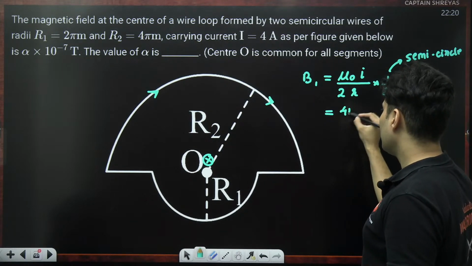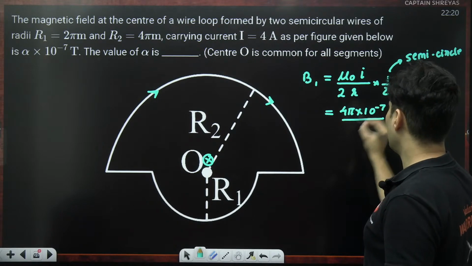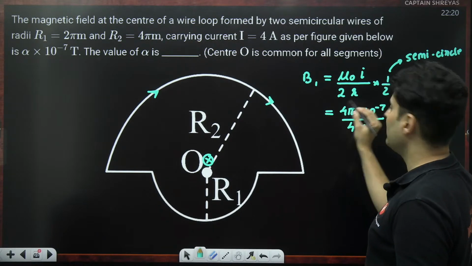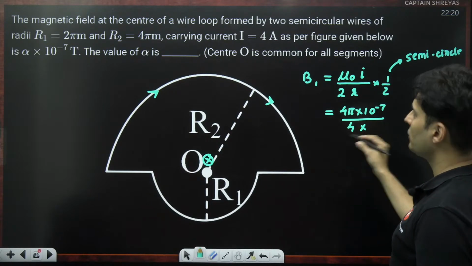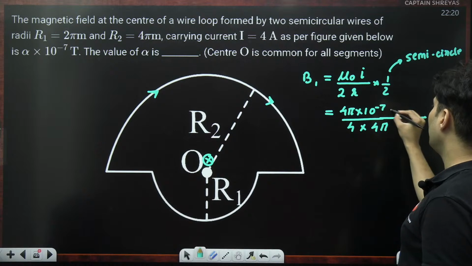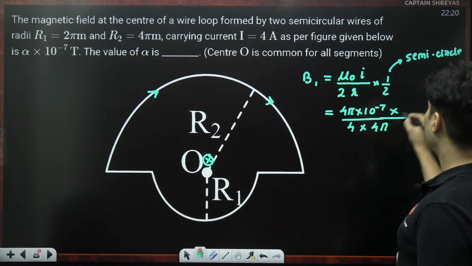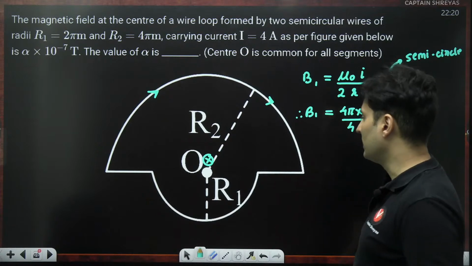Mu naught is 4 pi 10 to the power minus 7. 2 2s are 4. The radius is already given. What is the radius? R2. It is 4 pi. So 4 pi. And what's the current given? The current is also given, 4 amperes. So that would be your B1.